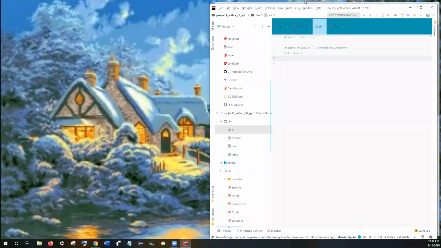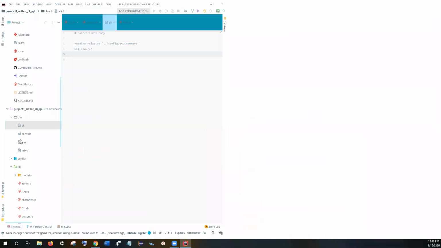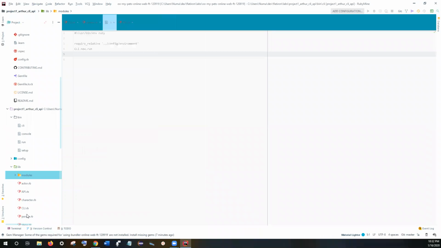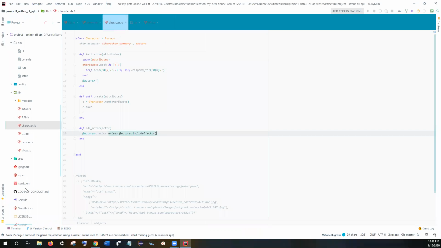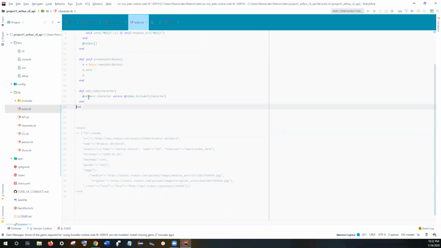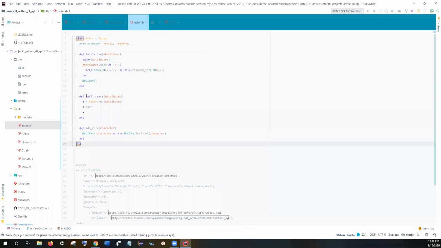So here's the code, the project. It has person, which is the parent class, and a character actually inherits from person, and actor also inherits from person. And basically, it uses class methods and instance methods. Class methods to add the actor, and instance methods to add the character to the roles that an actor plays. This is the API implementation.